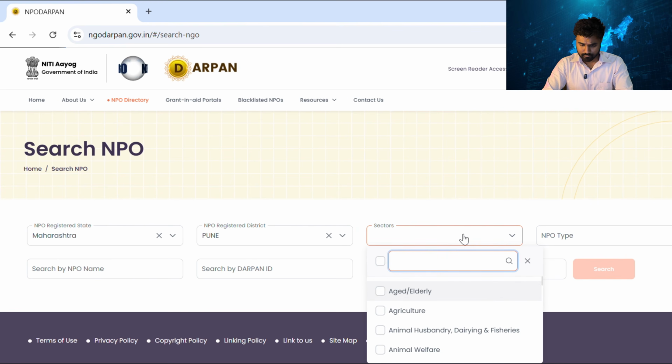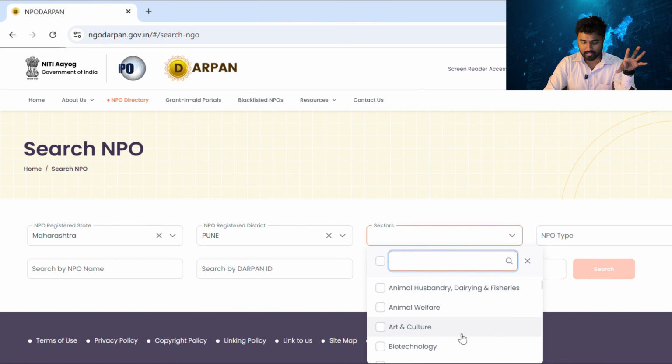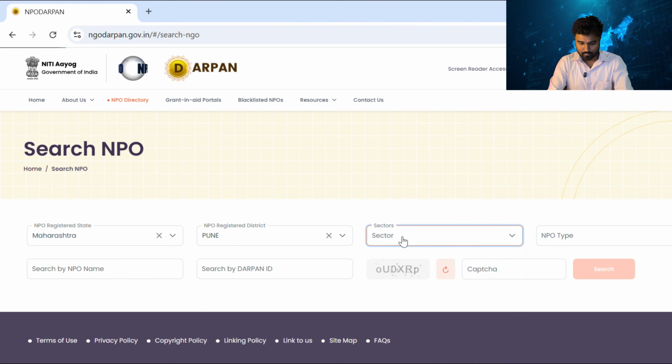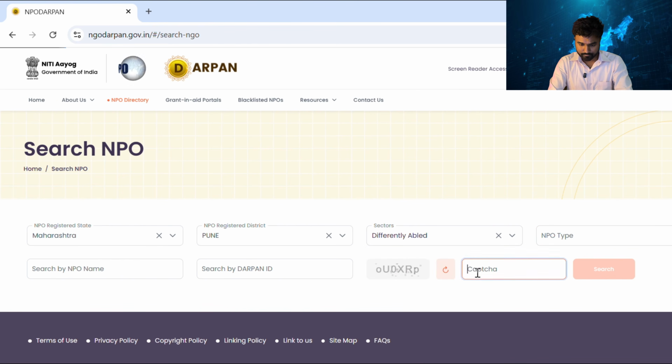For the sector, I just want to know in Pune, Maharashtra, how many NGOs and what NGOs are working in the disability space, the persons with disability space. So I'll write it here, disability, and this differently abled. Maybe differently abled also came up. So let's go with the CAPTCHA.